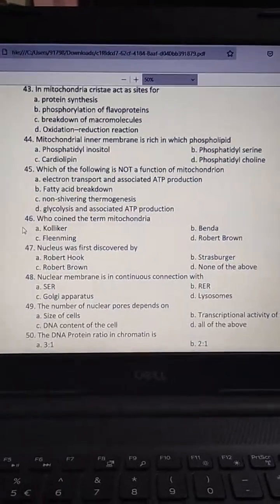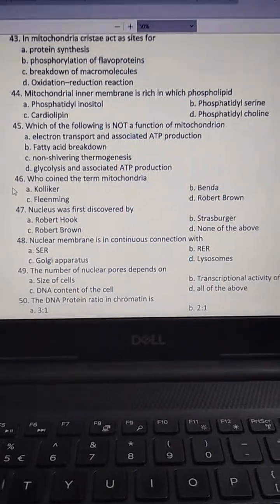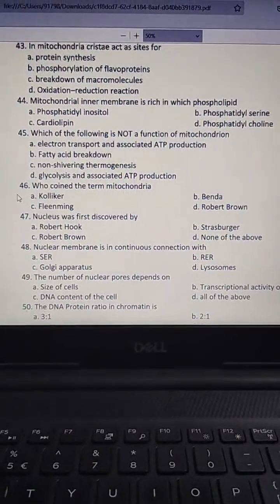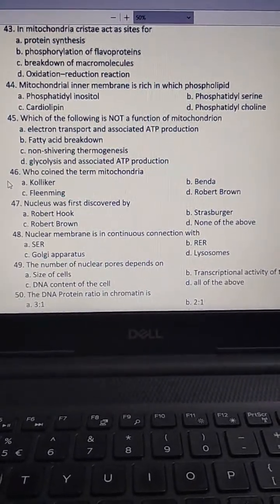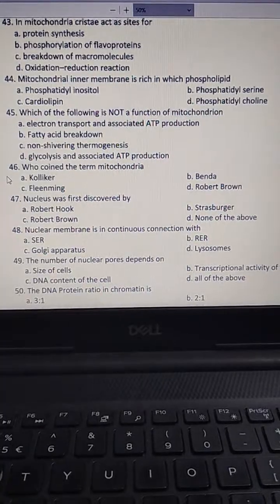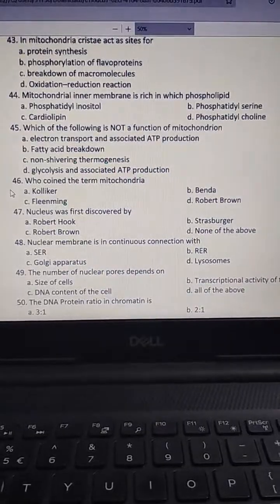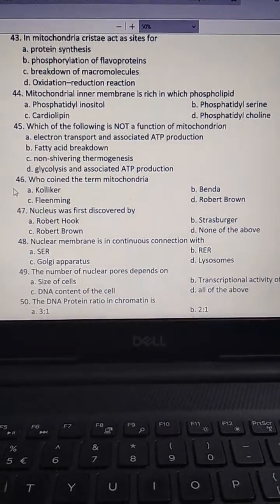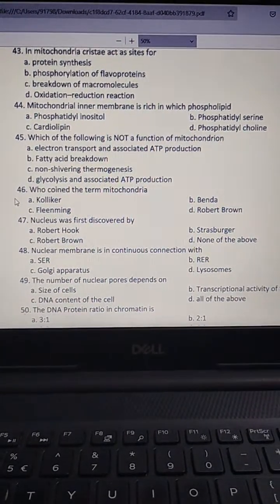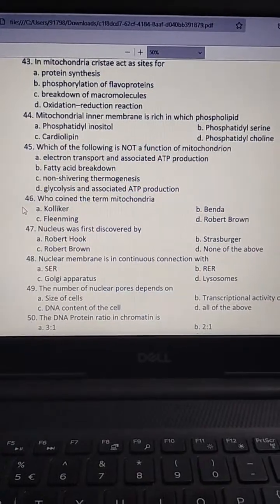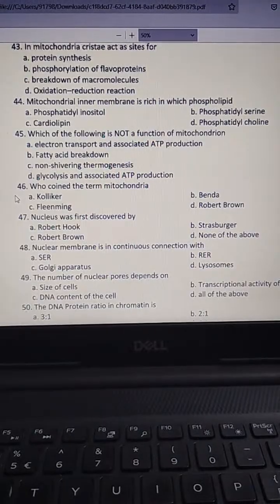Then, which of the following is not a function of mitochondria? Electron transport and associated ATP production, fatty acid breakdown, non-shivering thermogenesis, glycolysis and associated ATP production. The answer is D, glycolysis and associated ATP production.